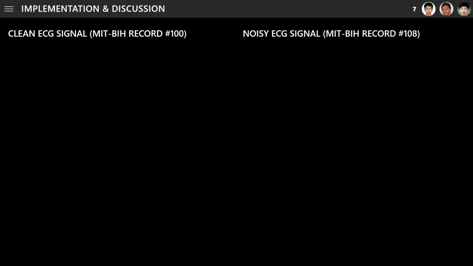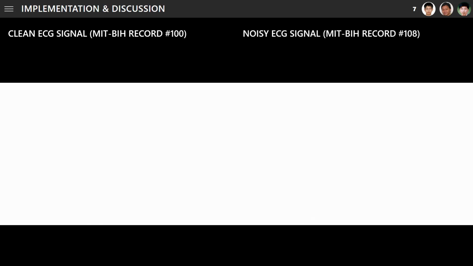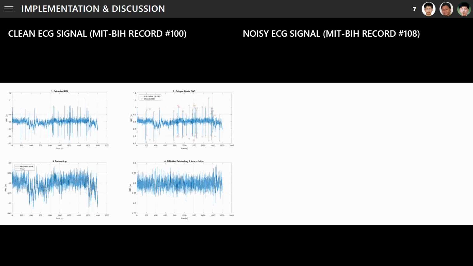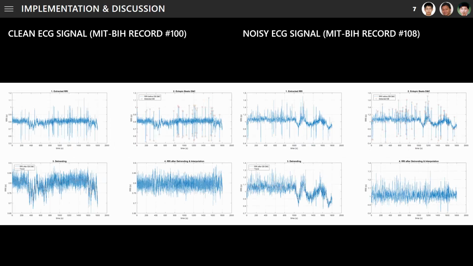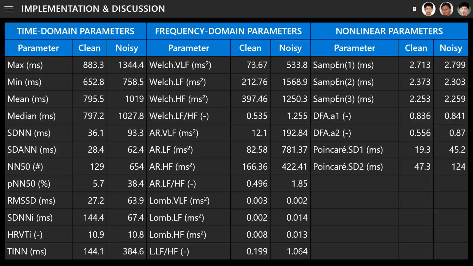2 ECG signals are used in the implementation of this step. One is a clean ECG signal, while the other is a noisy ECG signal. The result for the clean ECG signal is this, while the result for the noisy ECG signal is this. These 2 results show that the procedure works as intended, even for the noisy ECG signal. Furthermore, the resulting HRV parameters for both signals are this. This table shows that HRV analysis is successful in generating time domain, frequency domain, and nonlinear HRV parameters.